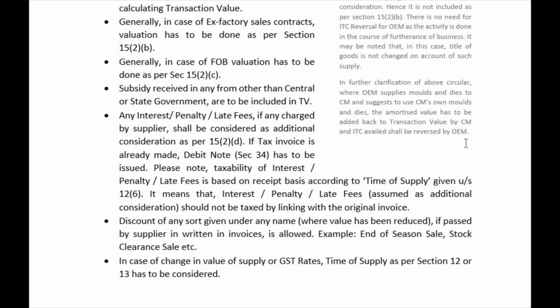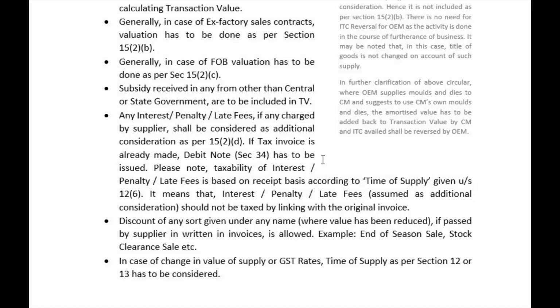If there is a recipient and there is a supplier, and the recipient is not making a proper payment to the supplier, the supplier will charge some penalty to the recipient. Whatever penalty the recipient pays to the supplier, on that penalty also GST is applicable. That is what this point tries to say. But that penalty will not be a part of the invoice.